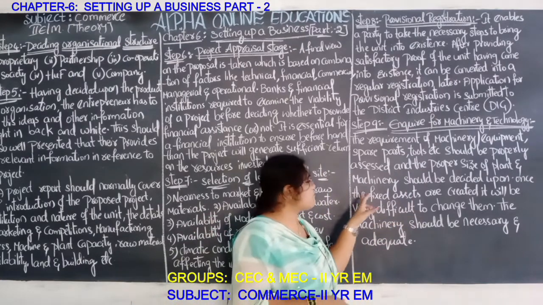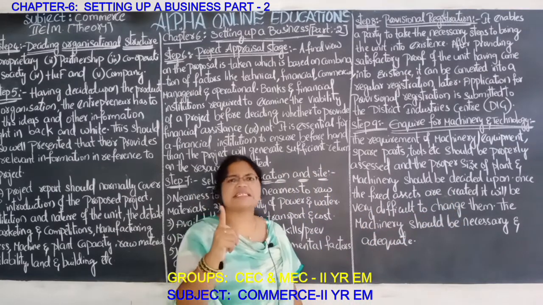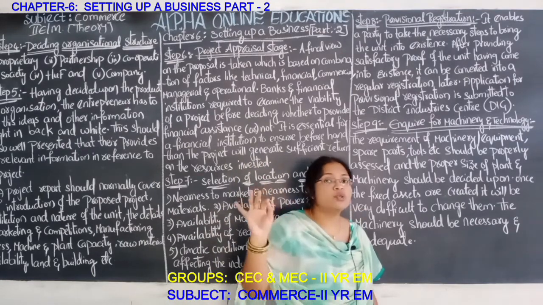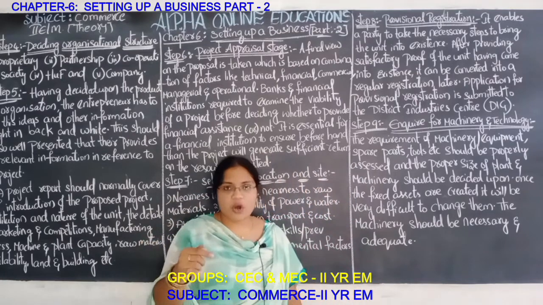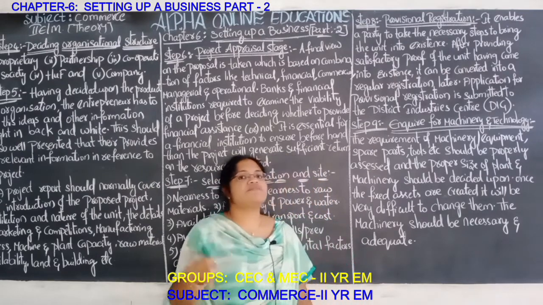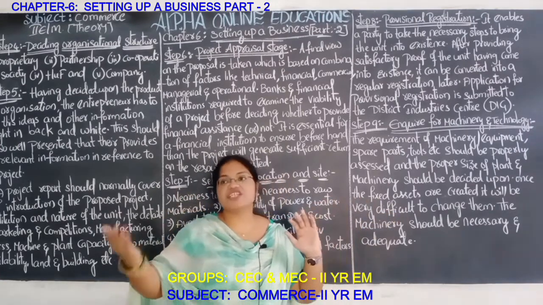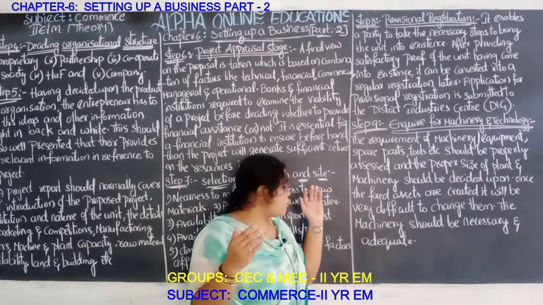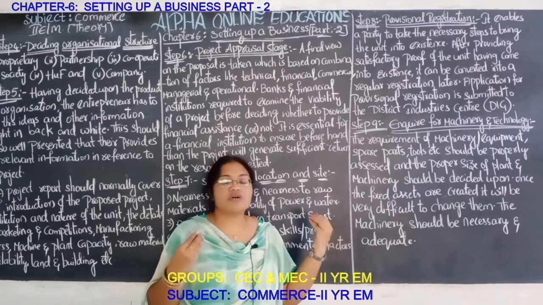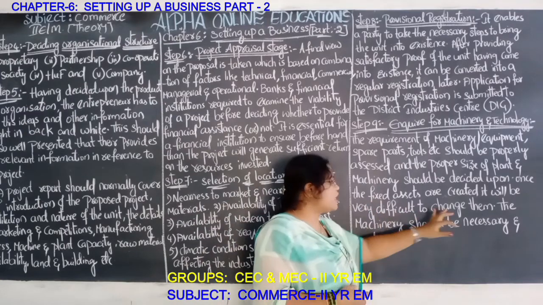Once the fixed assets are created, it will be very difficult. Fixed assets are those assets which can't be converted easily into cash. Even if you want to convert the fixed assets into cash, depreciation will be levied on those fixed assets. So it is very difficult to change those fixed assets into cash. So very carefully the entrepreneur has to decide which type of machinery or which type of plant he wants, because it will be very difficult to change them.